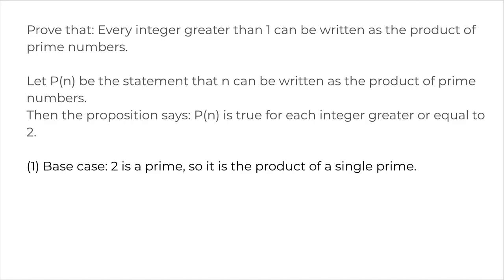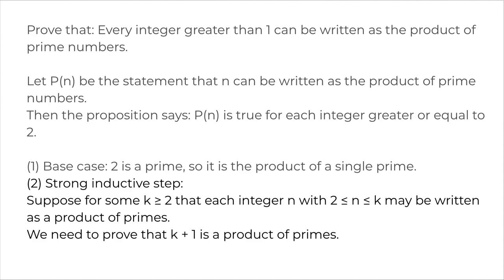So the base case is 2. We know that 2 is a prime because it can just be written as 1 times 2, and it is a product of a single prime. The strong inductive step: suppose for some k that is greater than 2, that each integer n with n greater than 2 but less than k may be written as a product of primes. That's what we are assuming here, and we need to prove that k plus 1 is a product of primes. That is the next integer after k, right.